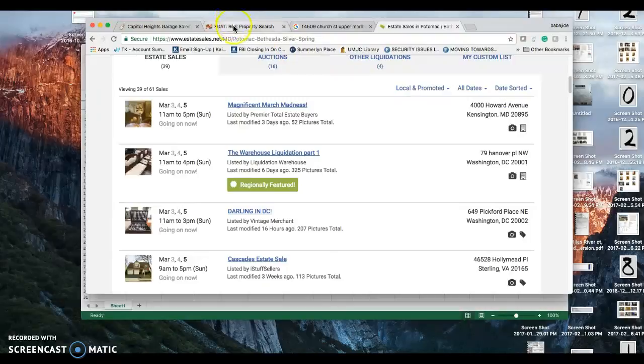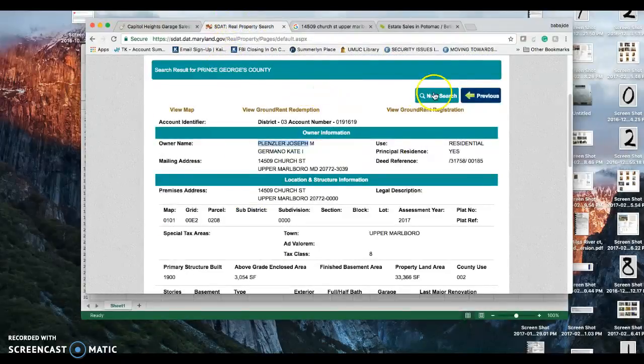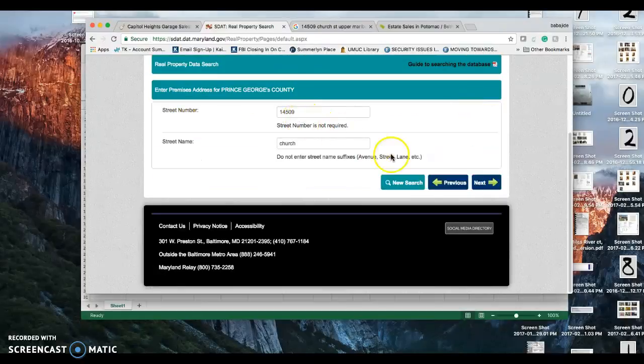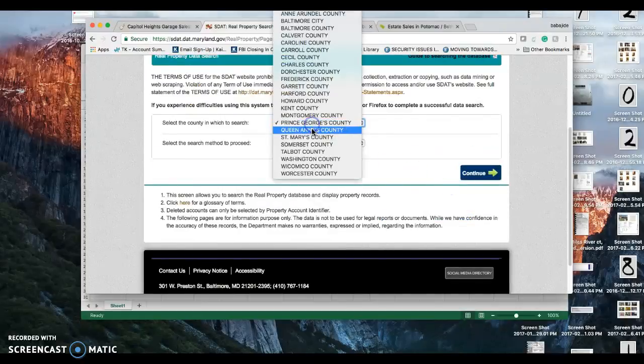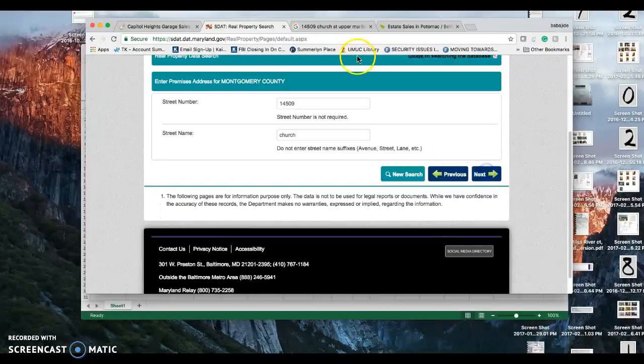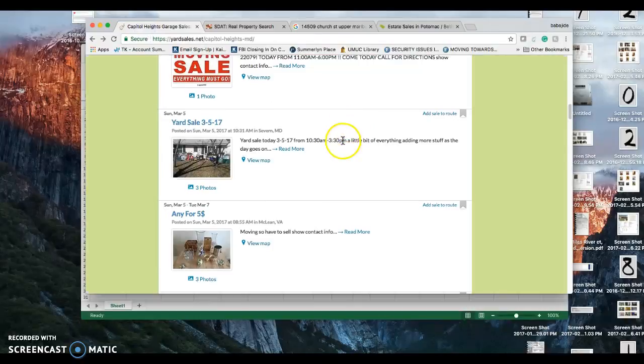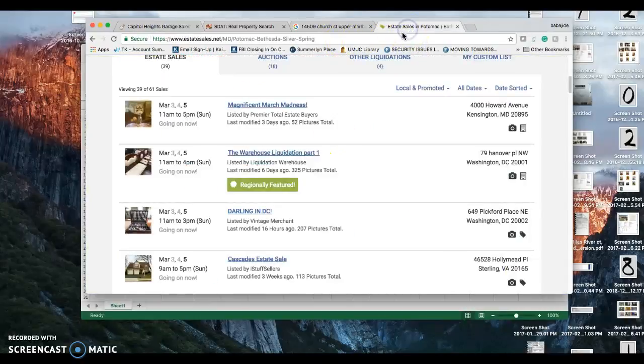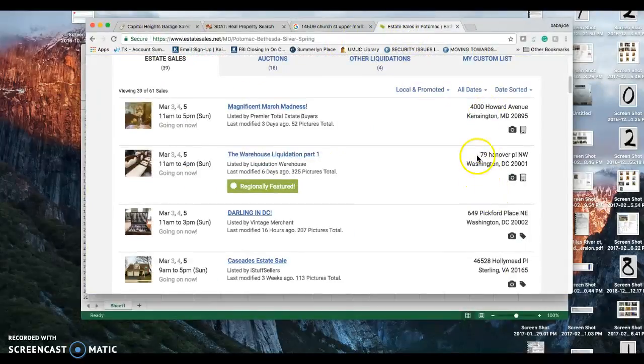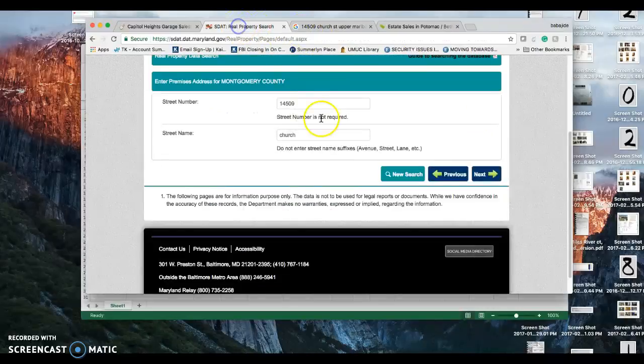So you go to SDAT, select Montgomery, and enter 4000 Howard Avenue.